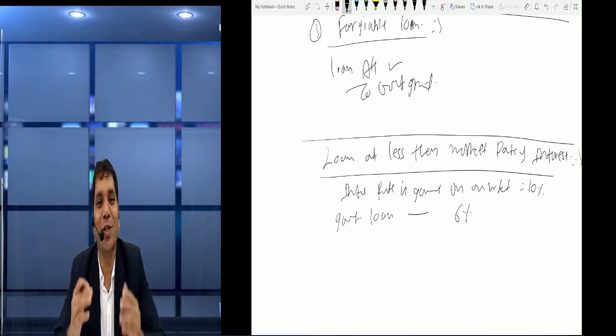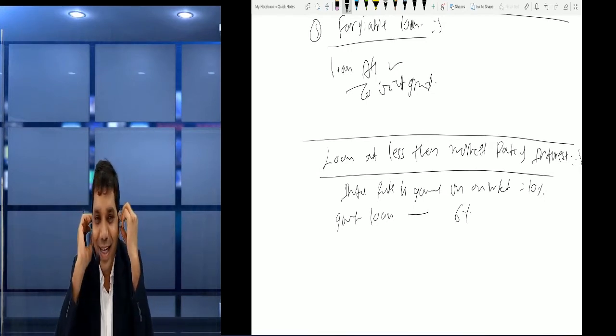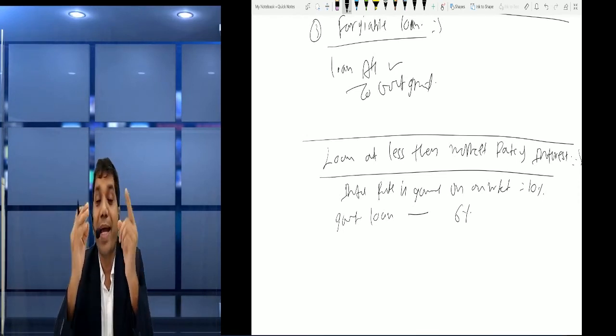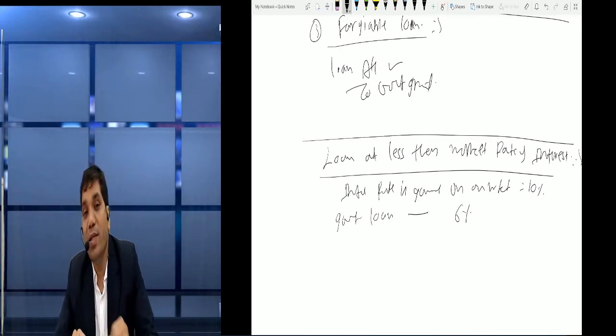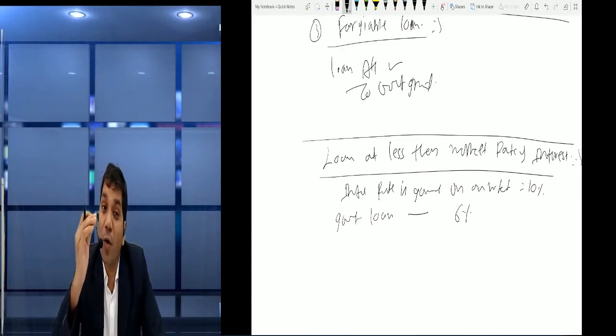Yes, the government will say, you are doing good work, take a loan also at a lower rate. So friends, now the question: what is the treatment for this? Actually the interest rate is 10%, but the government says they are ready to give at 6%. So friends, indirectly this 4% is our benefit, that is our government grant.